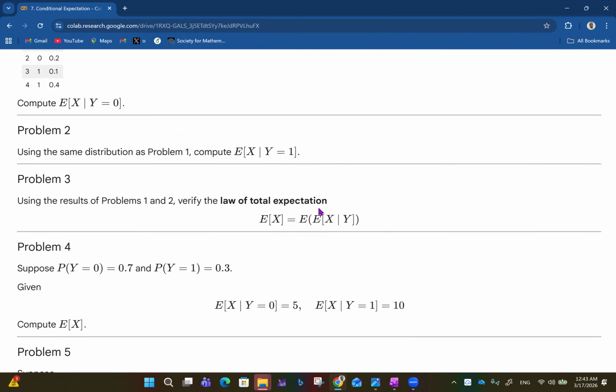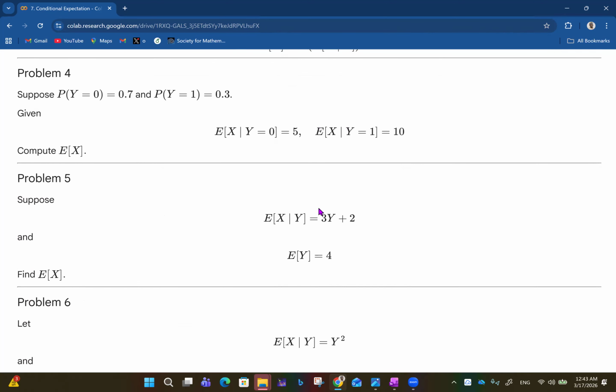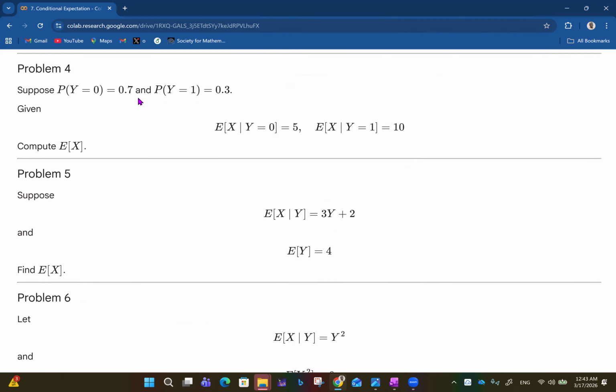So here we have the law of total expectation. Then problem 4 now: you have the probability that Y equals 0 is 0.7, and the probability that Y equals 1 is 0.3. Given that the expectation of X given Y equals 0 is 5, and the expectation of X given that Y equals 1 is 10, compute the expectation of X. Easy. Just multiply each expectation by the corresponding probability. So 0.7 times 5 is 3.5. 0.3 times 10 is 3. So 3.5 plus 3 is 6.5. That's your value of the expectation of X.